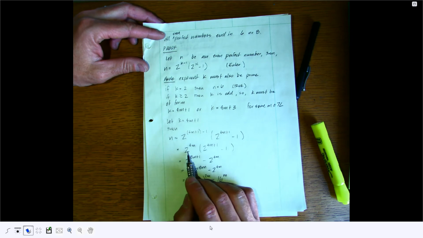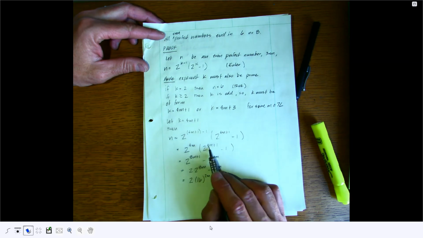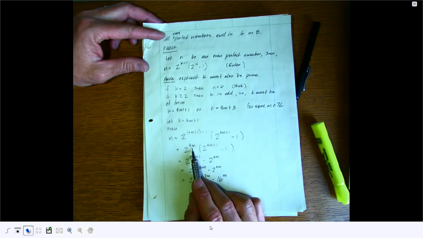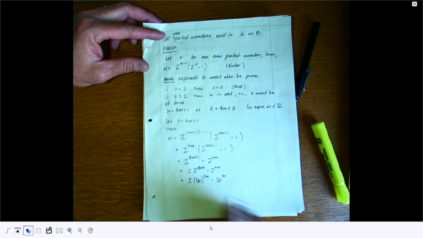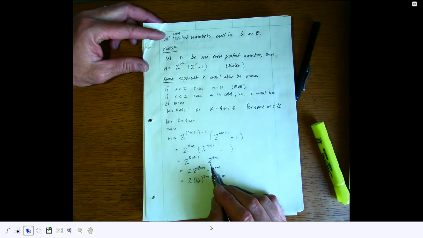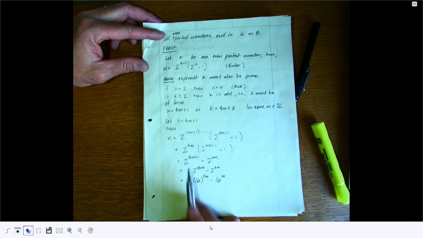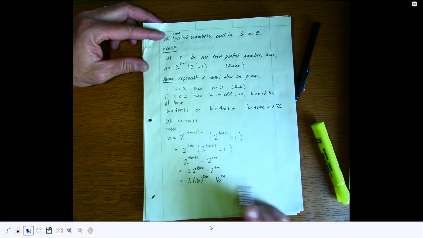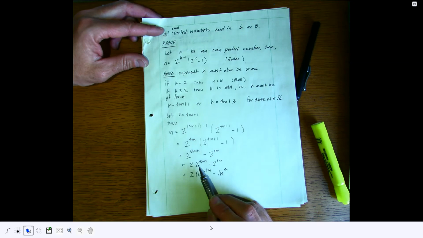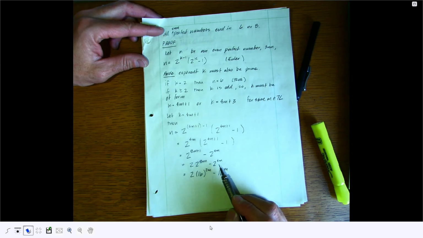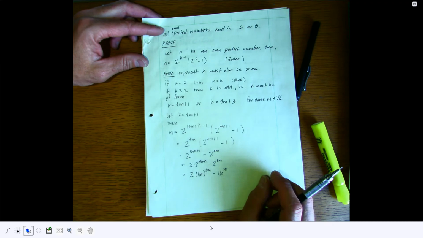We get 2 raised to the 4m and 2 raised to the 4m plus 1. Let's see, so if I multiply this through, I get 2 raised to the 8m plus 1 times 2 raised to the 4m. And now factoring out just a 2 from this one, I get 2 times 2 raised to the 8m and 2 raised to the 4m. Associating the 8 with the 2 and the 4 with the 2, I would get 16 to the m and 16 to the 2m.